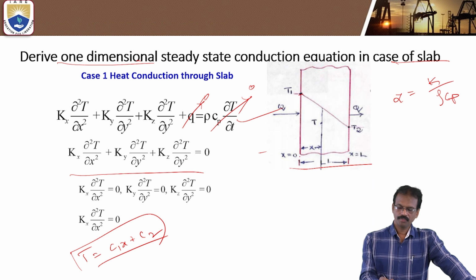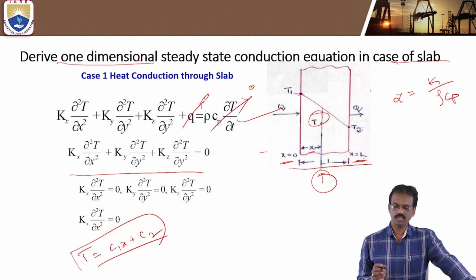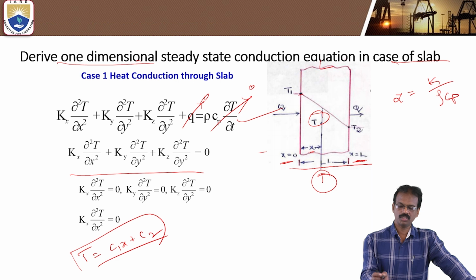Okay, so up to a certain length x distance, you are taking the temperature T. You have to find this one. Boundary conditions: at x is equal to 0, temperature is equal to T1. At x is equal to L, the length, the thickness of this slab is equal to L, temperature is equal to T2.